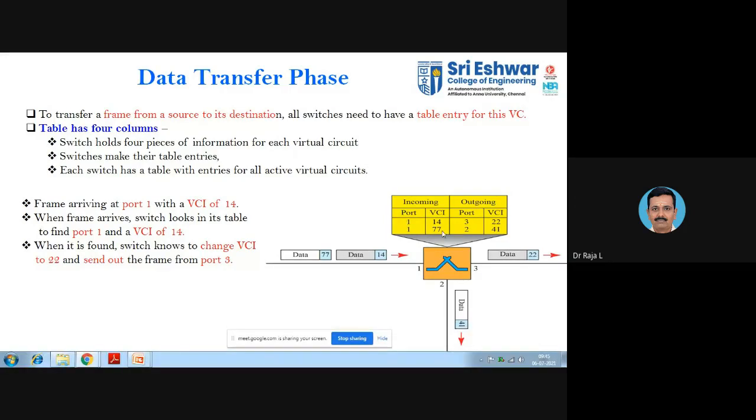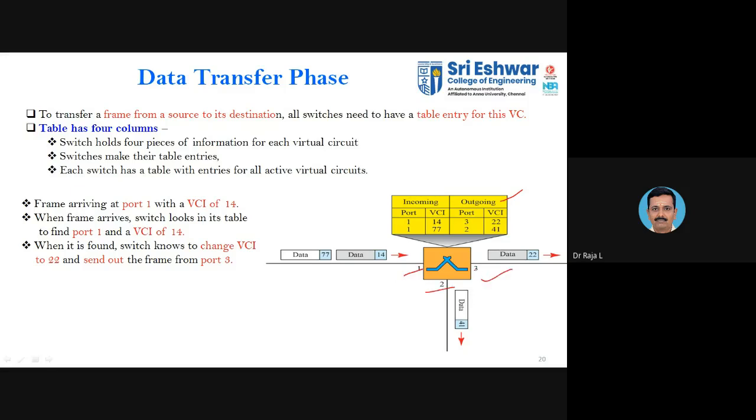So this is the table that will be maintained by the switch. It will have four columns: with respect to incoming you have two subcolumns, and with respect to outgoing you have two subcolumns. One is associated with the port, and the other is associated with the virtual circuit identifier. You can see here it has three ports available: port 1, 2 and port 3. We may use all three or any two ports. Among these, one will be the input port and the other two will be the output ports.